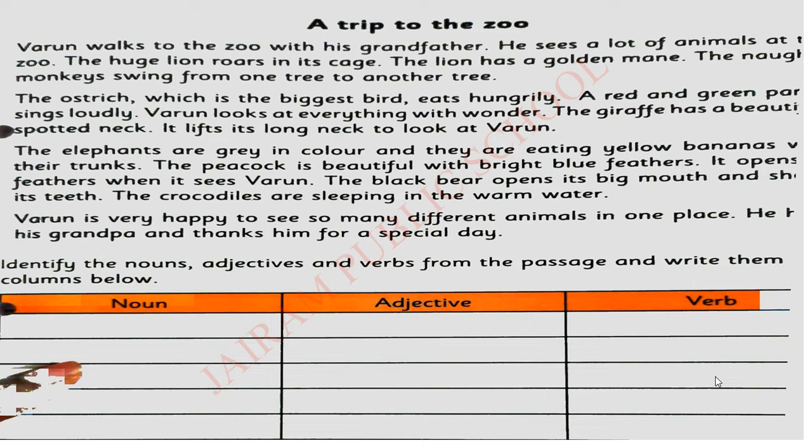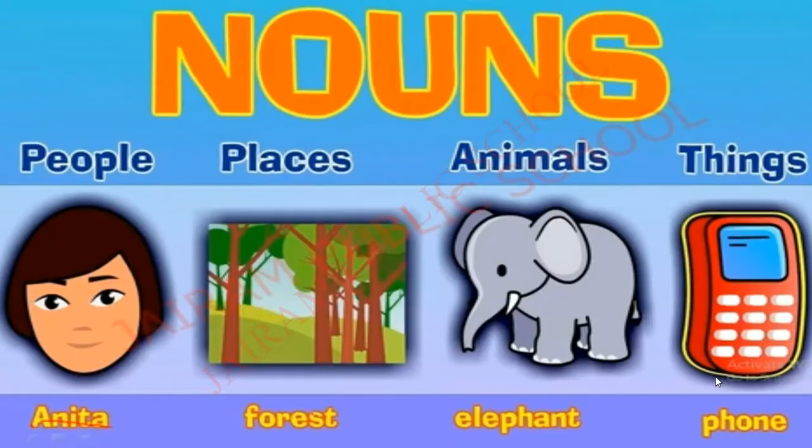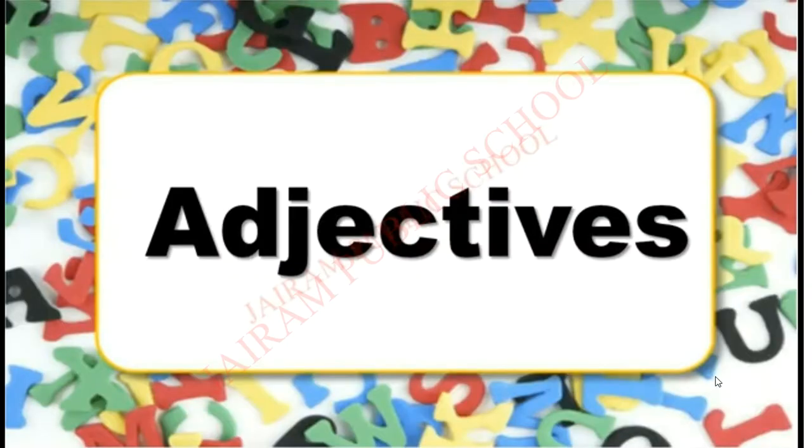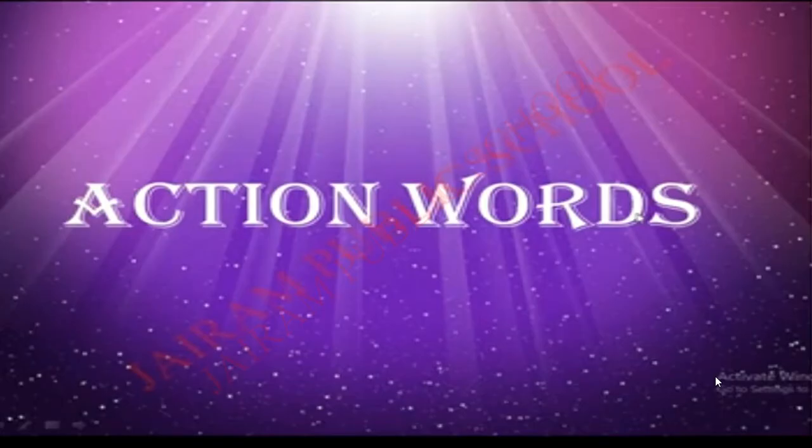Today we are going to see a story about a trip to the zoo. From this story, we are going to collect the nouns separately, adjectives separately and verbs separately in the columns. They have given a noun column, an adjective column and a verb column. We are going to collect the nouns, the adjectives and the verbs from the passage and complete the columns. Before that, we are going to have a quick recap of nouns, adjectives and action words.